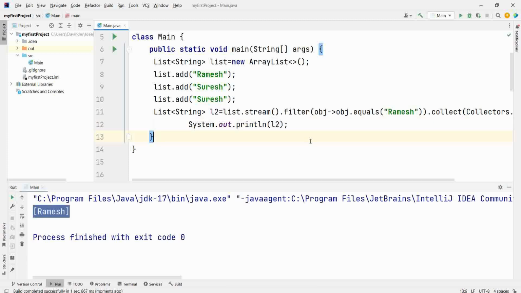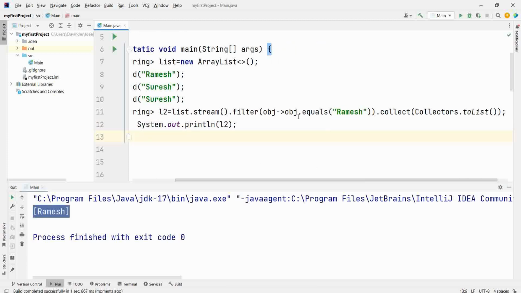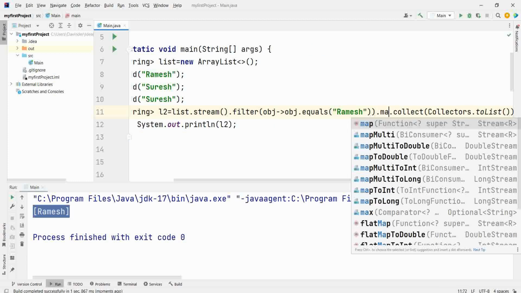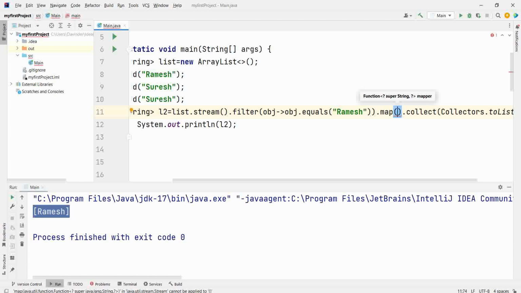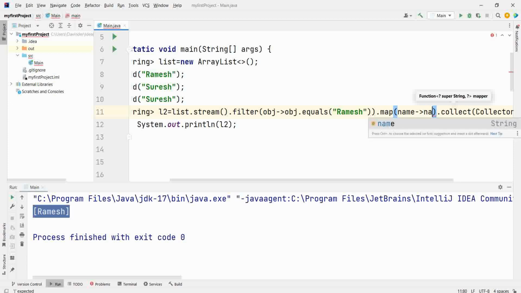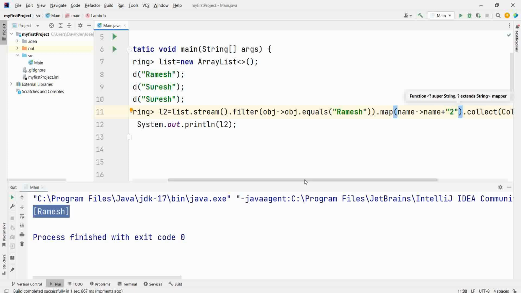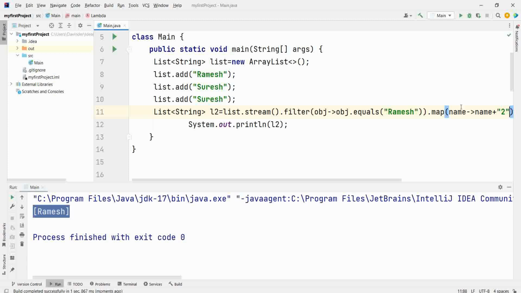Correct. Now if you want to perform any logic here, like you want to change the name of Ramesh, what you can do is dot map, any name, then you can do name plus append anything. I will change the name to name plus 2. It means Ramesh 2. Run this.